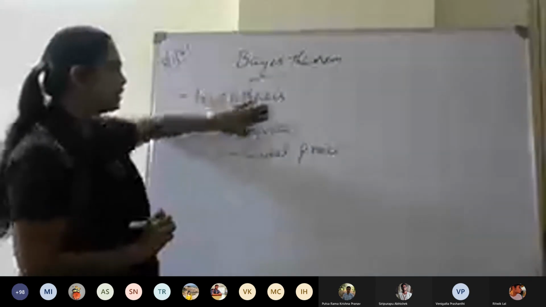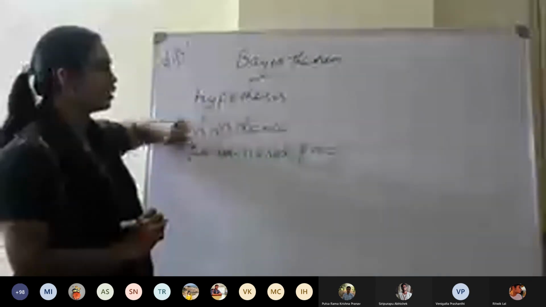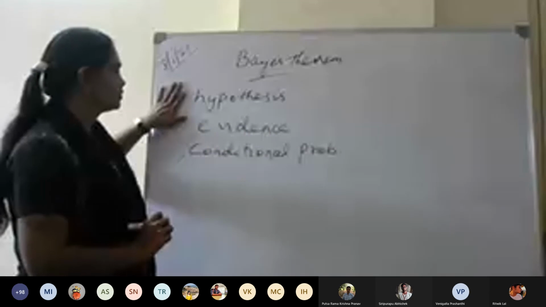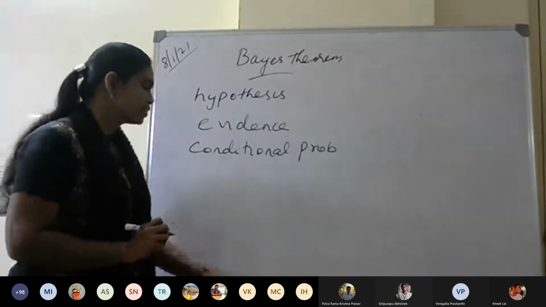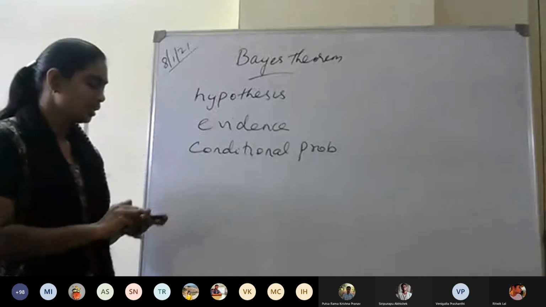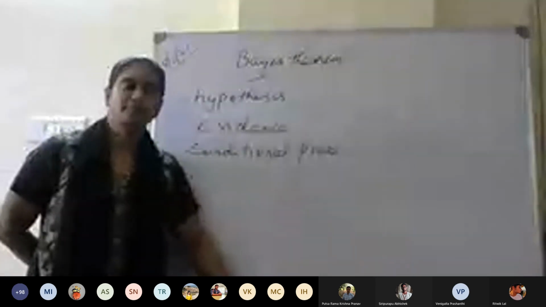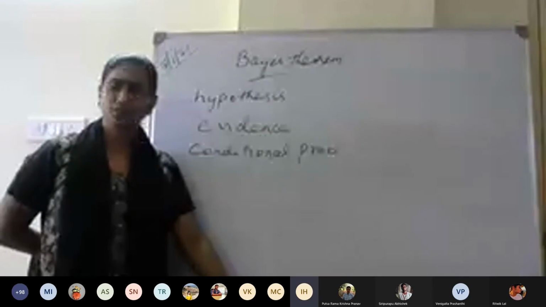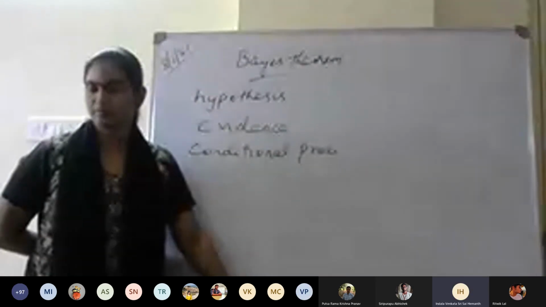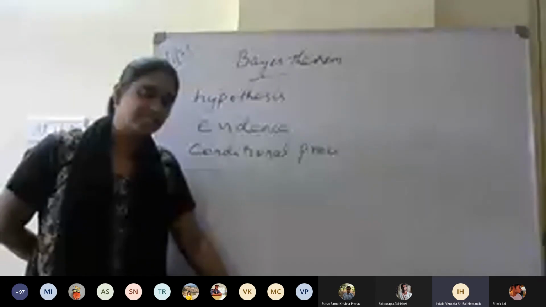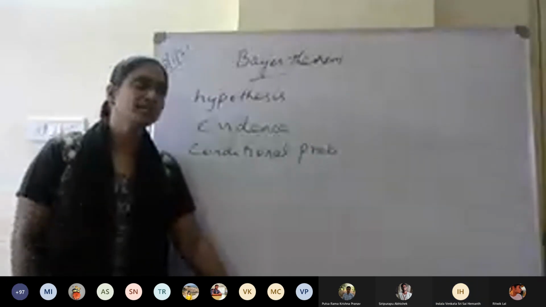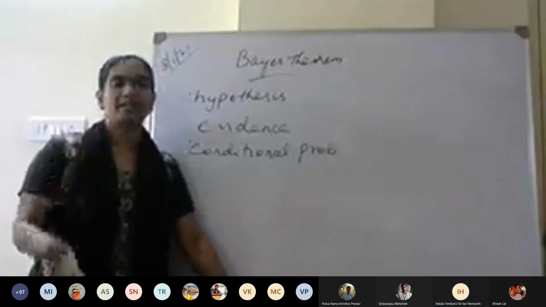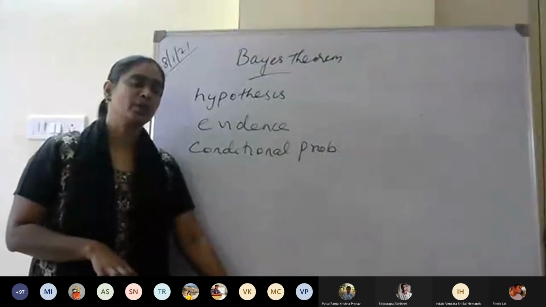I am writing hypothesis in singular only. If you are writing in plural, then it is hypotheses. So now what is a hypothesis in general? It is any statement which we are supposed to prove. Yes, exactly. It is a statement which you are going to validate based on the data that you have.